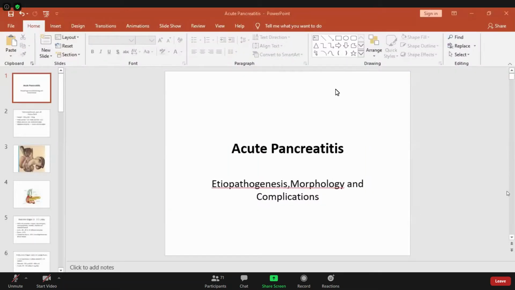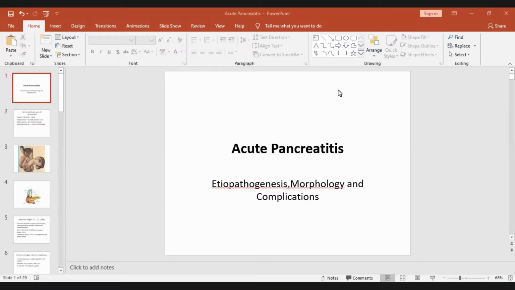Acute pancreatitis is important, not only from the exam point of view, it is also important for the clinical side. When you go to surgery again, this will be asked. It is an abdominal emergency, an acute emergency.